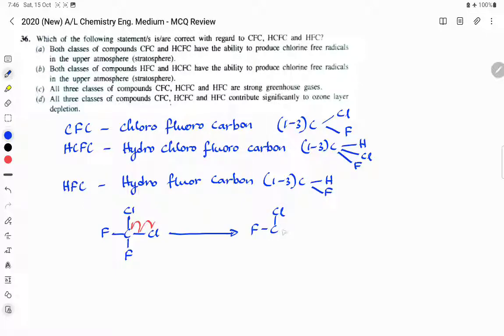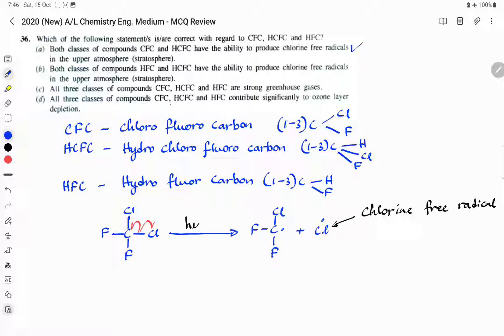So these molecules form chlorine free radicals. Both CFC and HCFC can produce chlorine free radicals in the upper atmosphere. That is true. This is the chlorine free radical. This happens due to the presence of sunlight. Therefore statement A is correct.